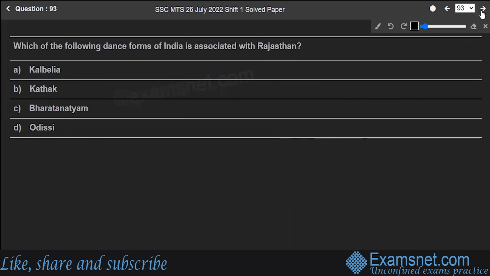Next is question number 93. Which of the following dance forms of India is associated with Rajasthan? Is it Kalbelia, Kathak, Bharatanatyam, or Odissi? Well, obviously the correct answer is Kalbelia. It's a folk dance form of the Rajasthan state of India. It's better known by other names, that is Sapera dance,